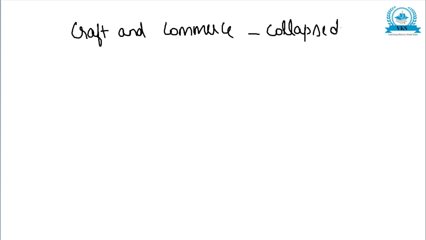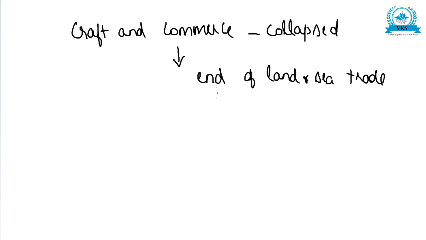It appears that craft and commerce collapsed. Why did it collapse? Because of the sudden end of the long distance land and sea trade with Mesopotamia. They had foreign trade with Mesopotamia, and suddenly this land and sea trade ended. That also must have been an adverse factor.